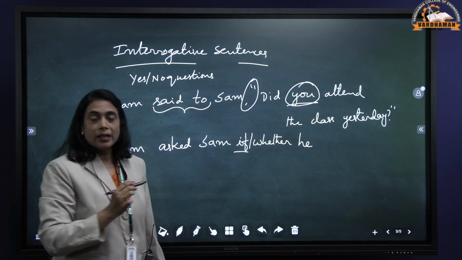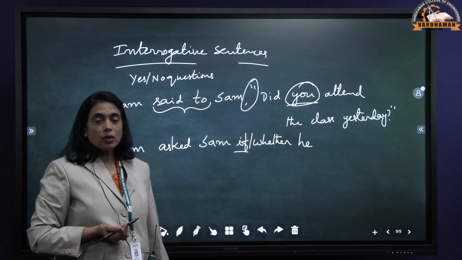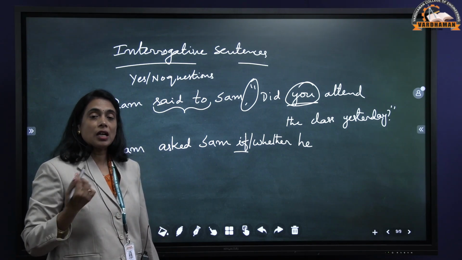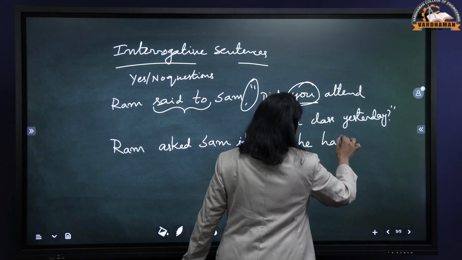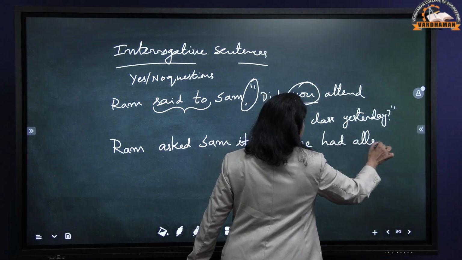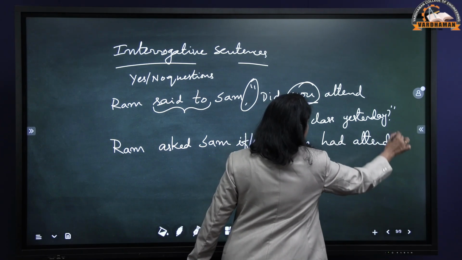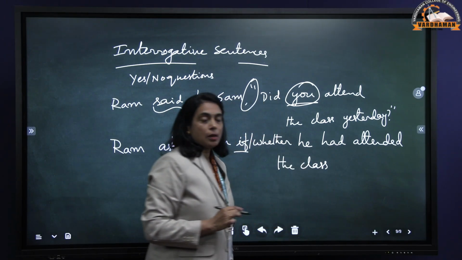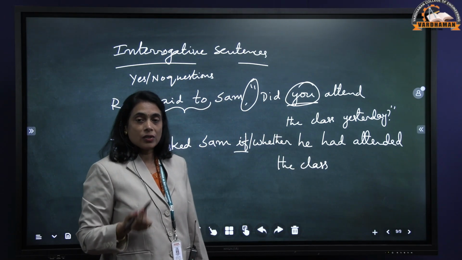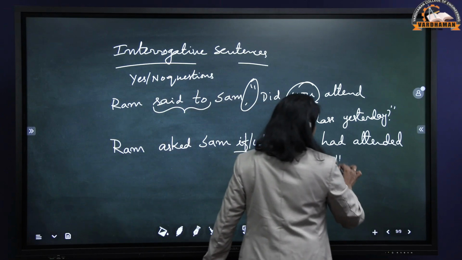And did plus attend is past tense. Either you can retain it as past tense or you can convert that into past perfect. If he had attended, because past tense becomes past perfect. If he had attended the class, yesterday becomes the previous day. In indirect speech, yesterday becomes the previous day.